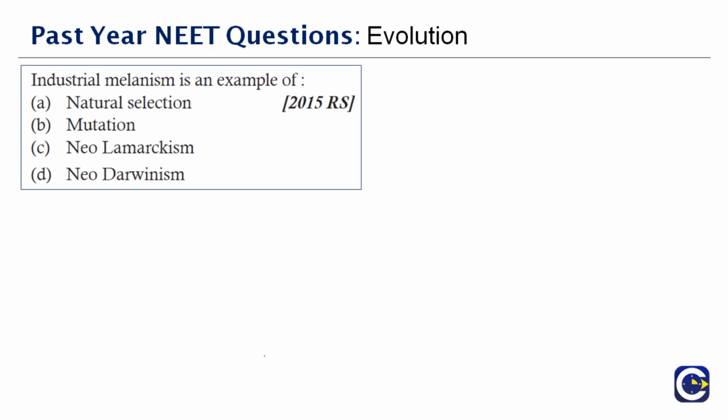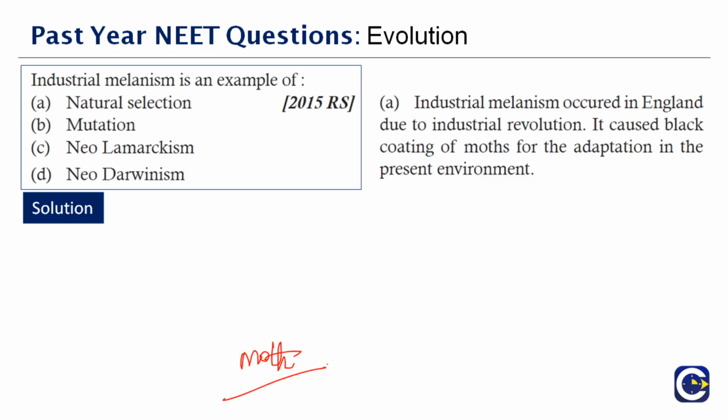Now, let's move to the next question here. Industrial melanism is an example of dash. Very easy question. I think all of you should know what the answer is by now, because this is a very repeated question of this whole chapter. Yeah, it is natural selection. Do you remember we also had a moth, for example? It will be gray in color initially, and later on, due to industrial melanism, it will change. So I think the answer is option A, natural selection.